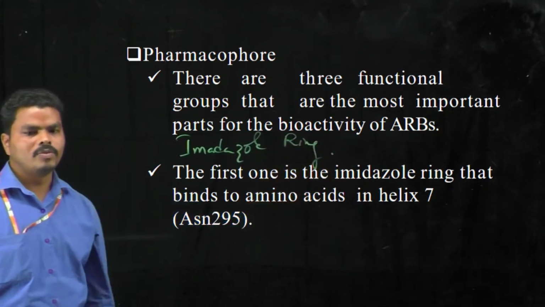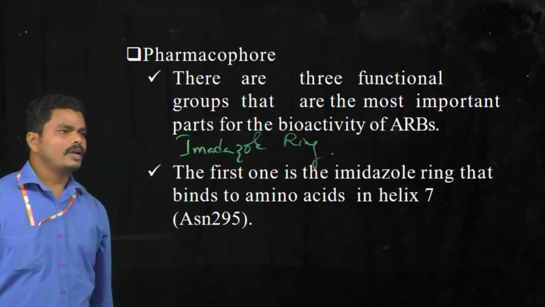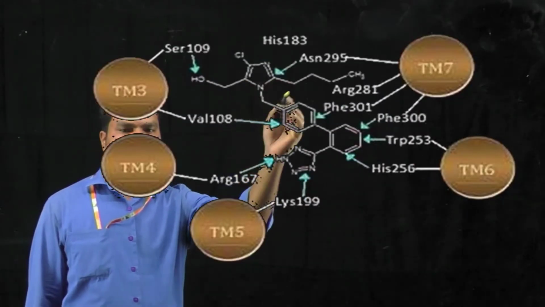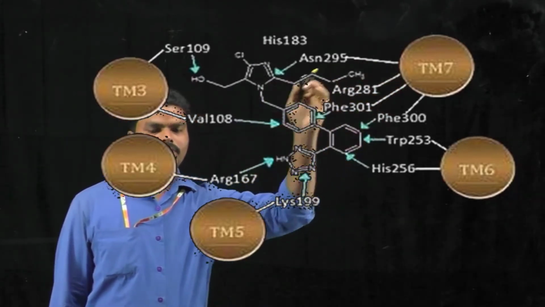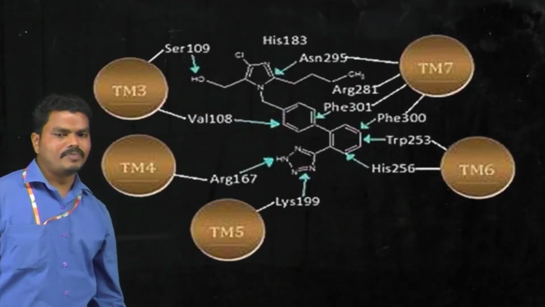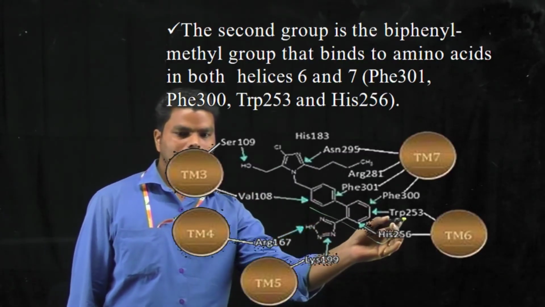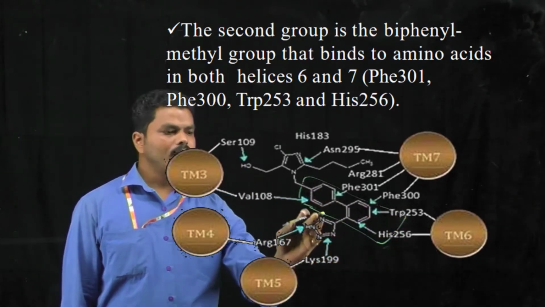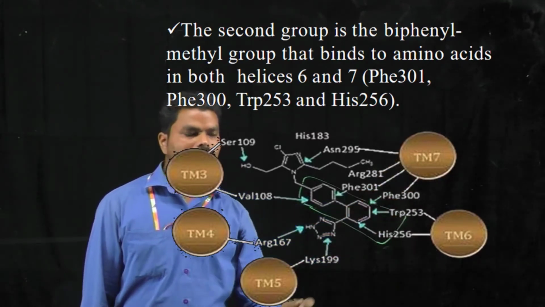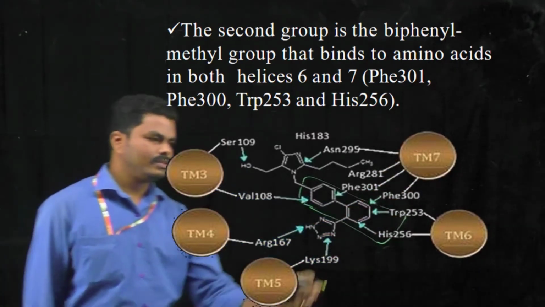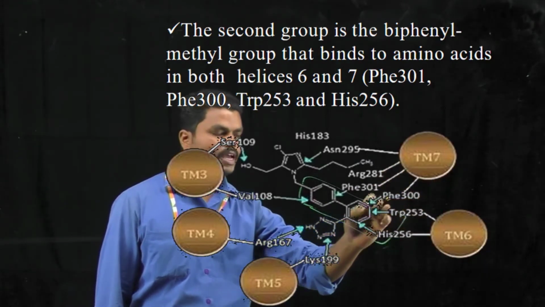And this can bind the amino acids which are present in the 7th helix of the angiotensin receptor. Here we can see the interactions of the imidazole ring with the amino acids present in the 7th helix of the angiotensin receptor. The second functional group is the diphenyl group, which can form interactions with the 6th and 7th helix of the angiotensin receptor.